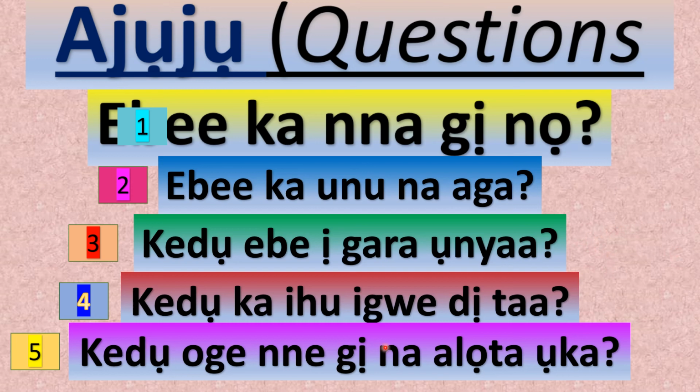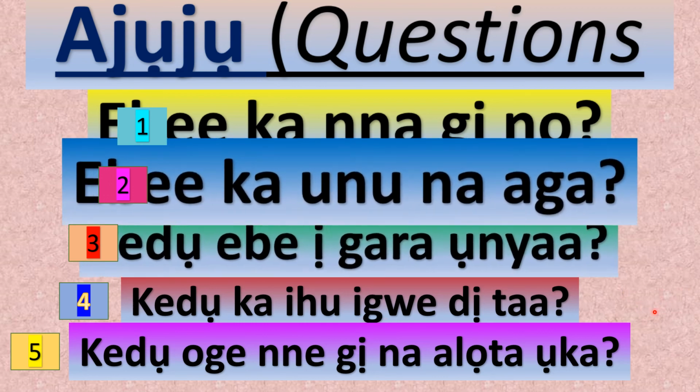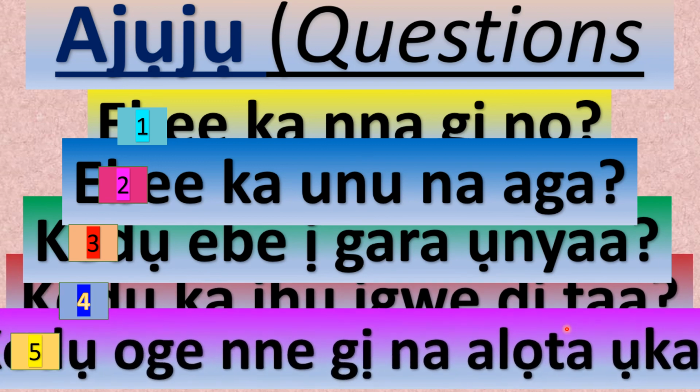Kedu ka ihu igwe dị taa? Remember we said ihu igwe bụ weather, right? And we've gone ahead to list some of the weather conditions n'Igbo, right? And we said mmiri na-ezo, we said anwụ na-acha, we said ikuku na-eku, and we also said oyi na-atụ. So you can pick, look at your weather wherever you might be and tell us how the weather is. Gwa anyị ka ihu igwe dị taa today.